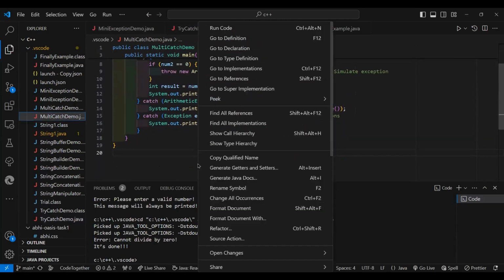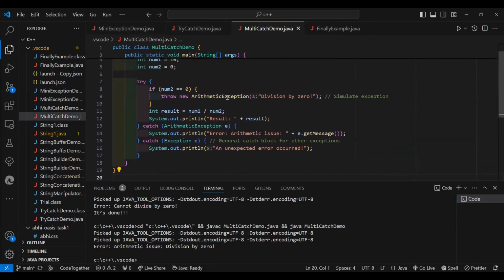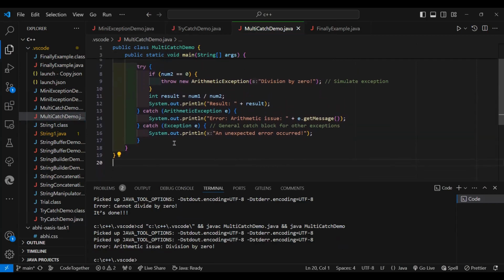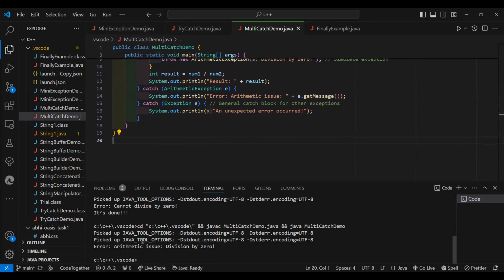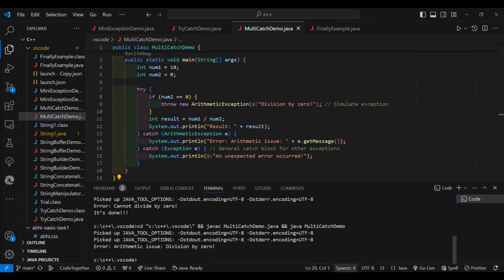The same code we are going to run. So now you got the output, like error. This is from the try block itself. As you have used a throw keyword and you have already got the answer, division by zero, right? You can't divide, so it is giving the error. So it will skip all the other blocks and directly give the output as arithmetic issue, division by zero. And I think you got that. There are multiple exceptions. Now let us dive into the next topic.